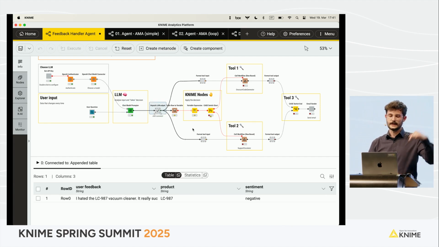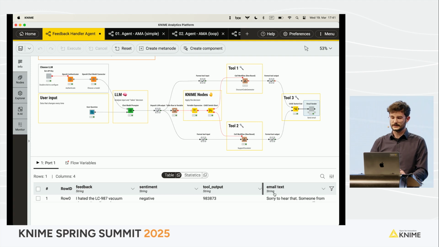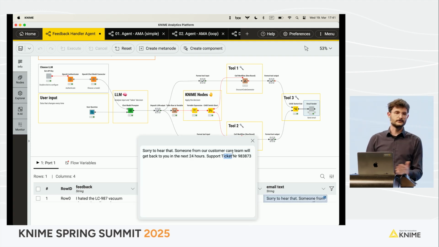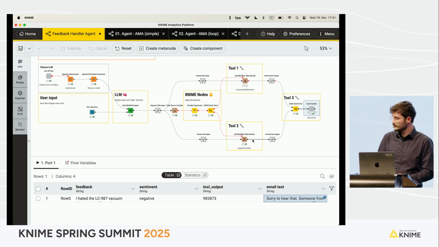Yes, it's negative, and then I route the workflow to the other part. This part doesn't get called, and then I can get back to the user saying, "I'm sorry, this is the ticket that I opened for you. I'll get back to you," something like that. Now, what is the problem with this approach?